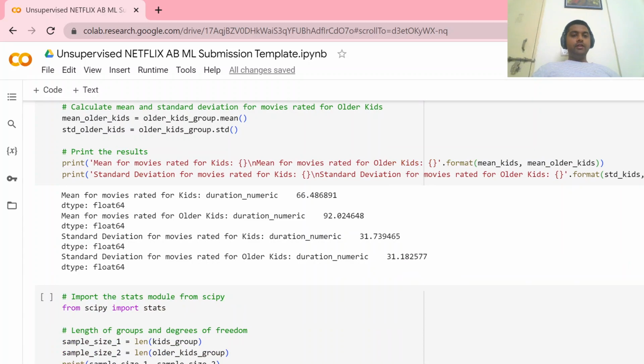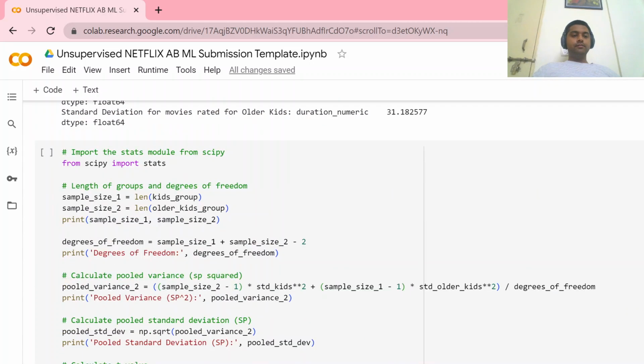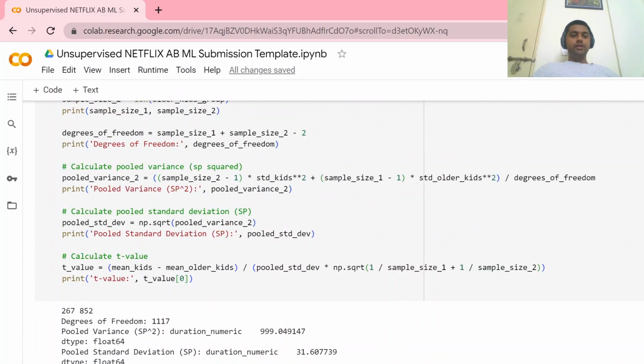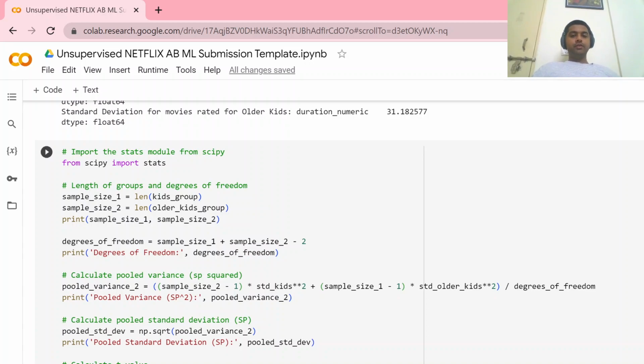So we came out with the mean duration for movies rated for kids, the mean duration for movies rated for older kids, and the standard deviation for movies rated for kids and for movies rated for older kids. Here we calculated it all, and for the hypothesis testing we calculated the t value for our hypothesis.